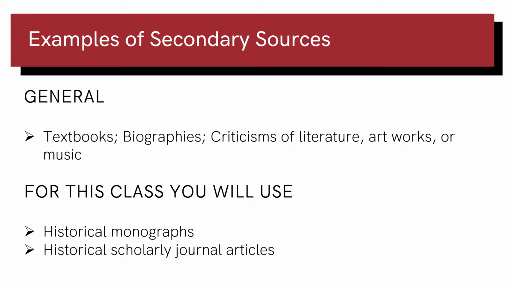Secondary sources can come in many different forms. Generally, they can be textbooks, biographies, or criticisms of literature, artworks, or music. But for this class, you'll be looking specifically at historical monographs and journal articles. We'll cover each of these more in depth momentarily. What we need to know for now is that the common factor of all of these types of sources is that they are comprised of information that analyzes or interprets events and creations that have already occurred.